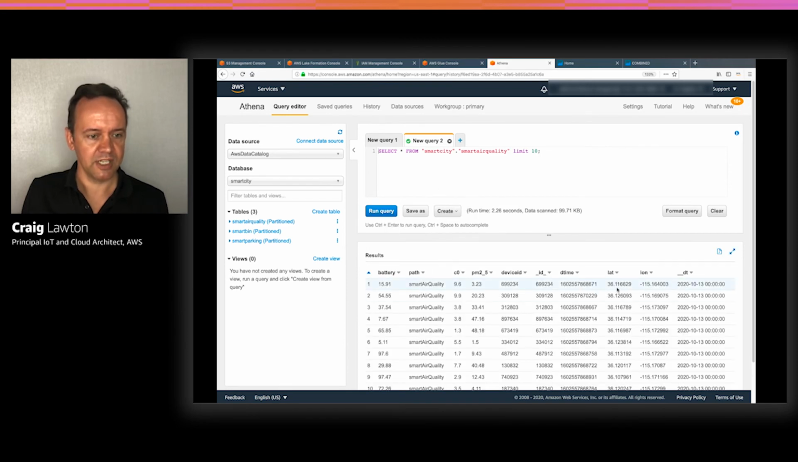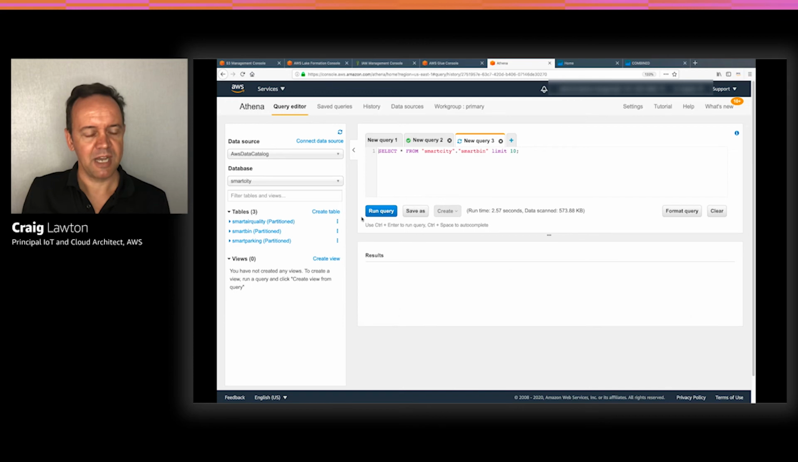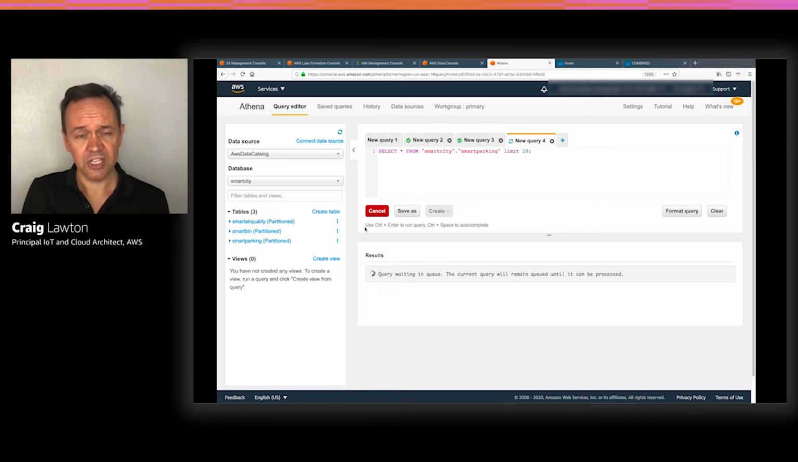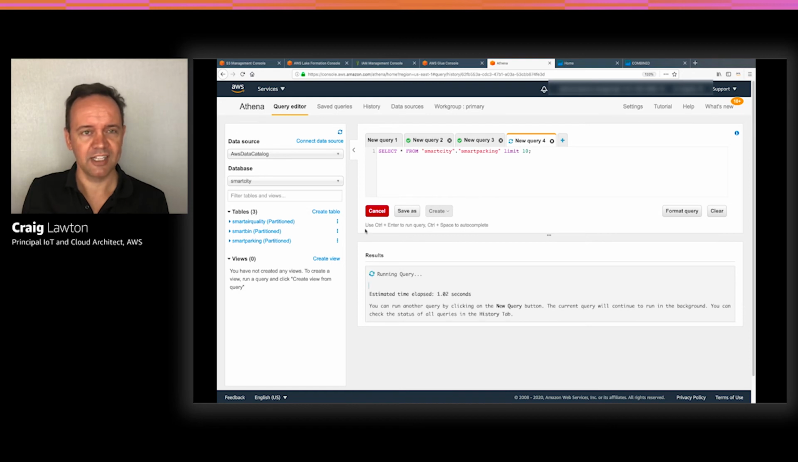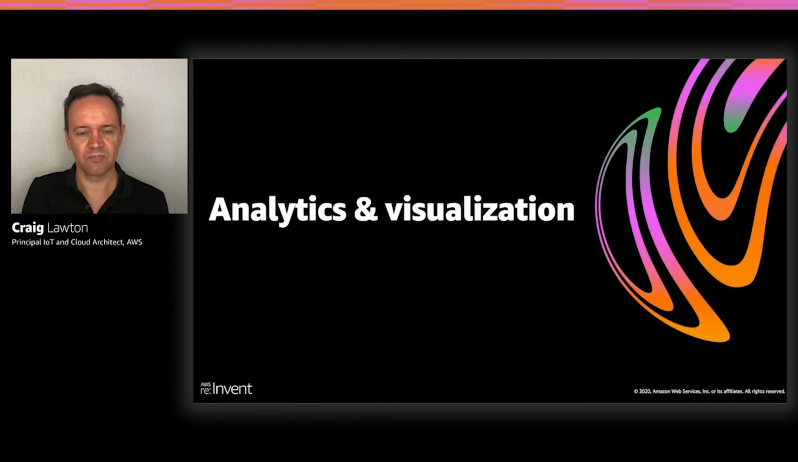If it's air quality like this, you can see the battery life, device ID, lat and long, etc. If you look at Smart Bins, you can see the fields for Smart Bins. And the great thing about Athena is these queries can be used by anything with a JDBC or ODBC connection capability. So you can use your preferred analytics tools to access this data.